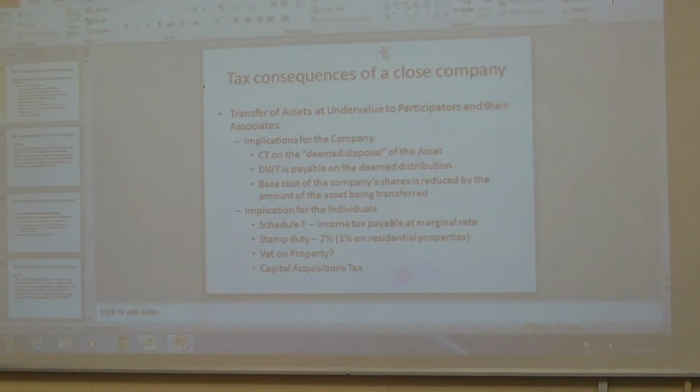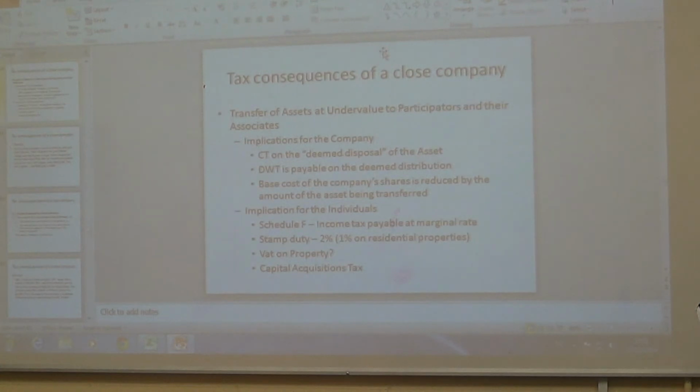And the director gave the company 40,000 for it. So there's an undervalue there of 60,000, and that's the deemed distribution. And that's paid at the marginal rate by the individual himself.